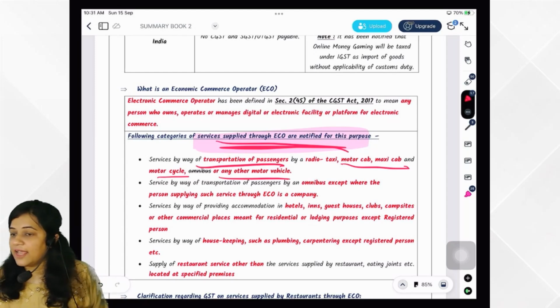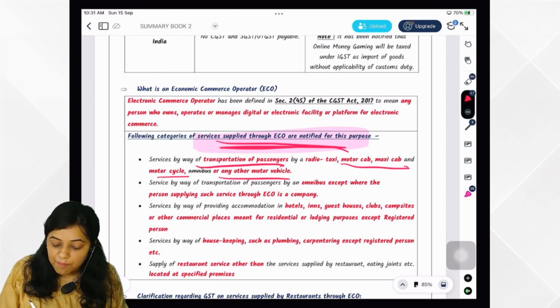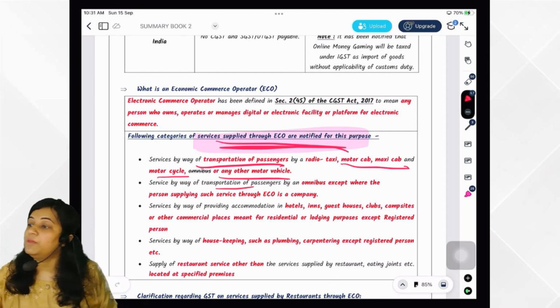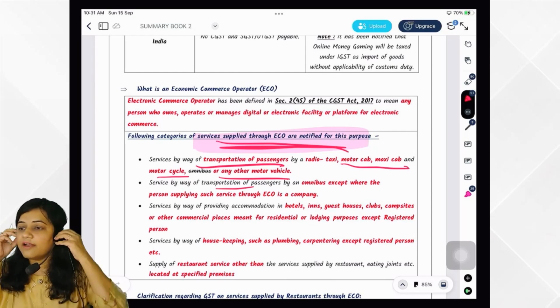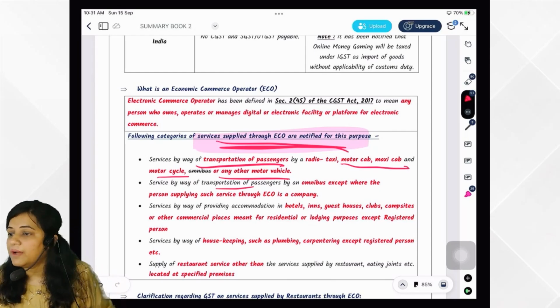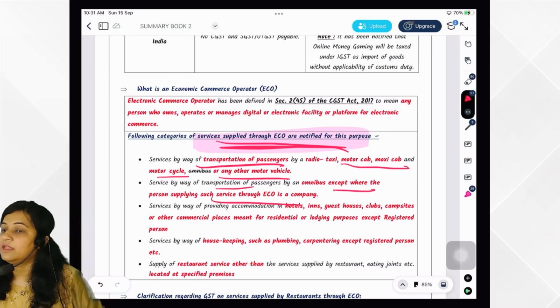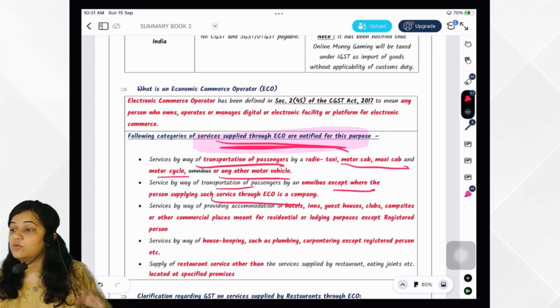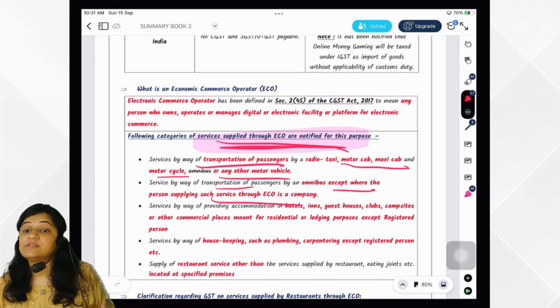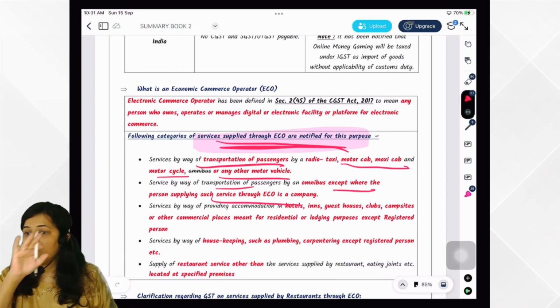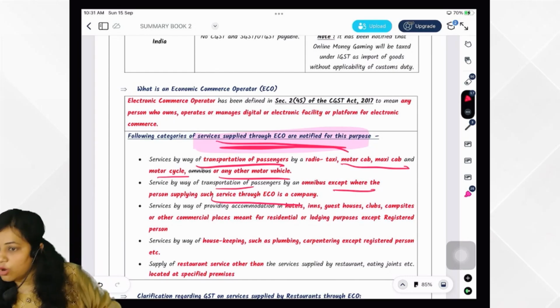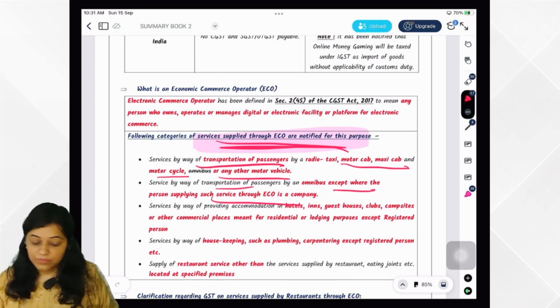ECO would be paying the tax, correct? ECO would be paying the tax. But other than omnibus, for omnibus there is a separate entry. Again, transportation of passenger by omnibus, except where the person supplying the service through ECO is a company. So if the person who is providing service of omnibus is a company, then he will discharge. If he is not a company, ECO will discharge. Is it clear? Very good.